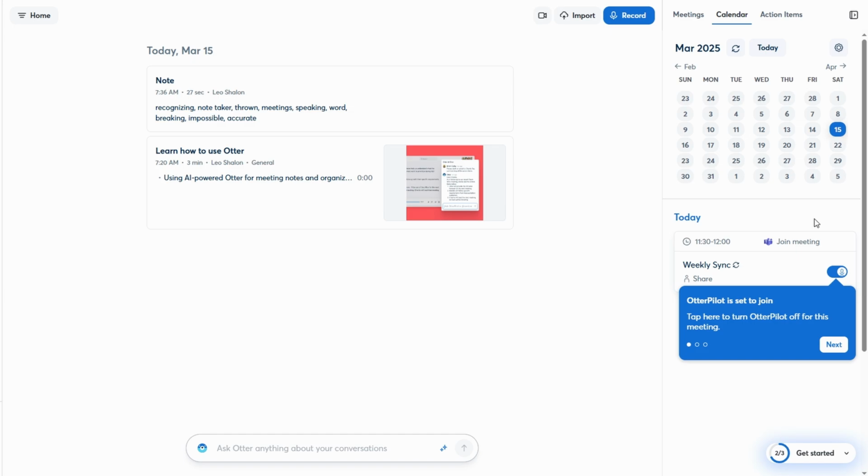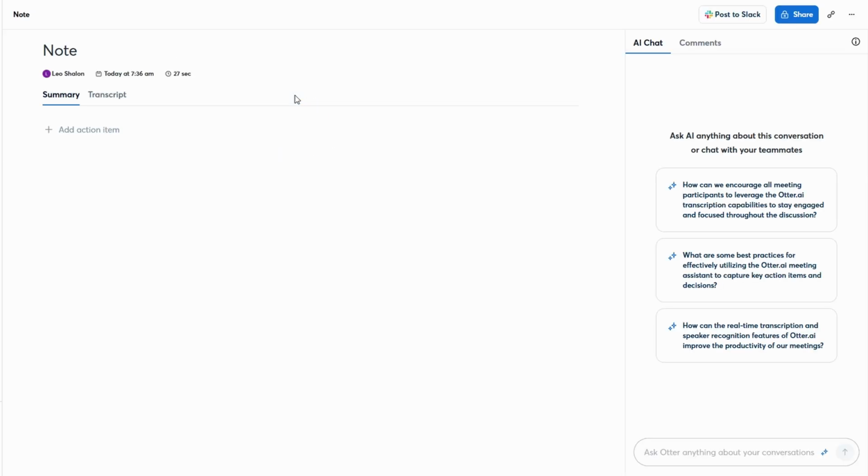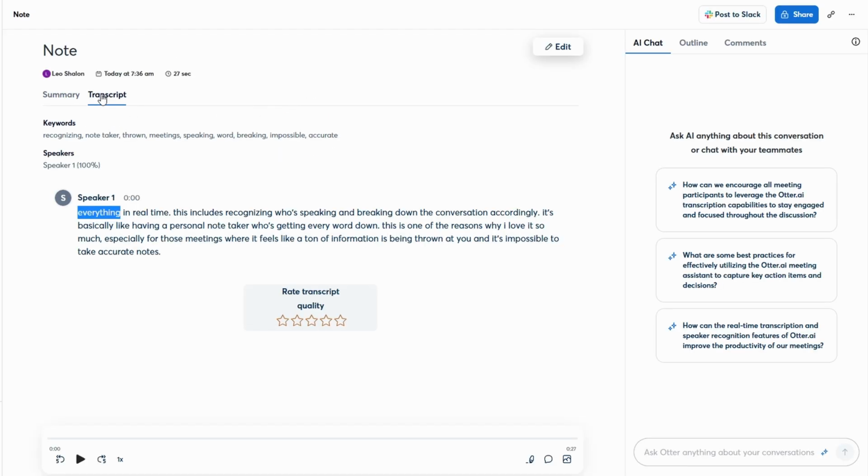Otter helps streamline your entire process, making it easier to manage meetings, tasks, and communications all in one place. When it comes to sharing your work or keeping records, Otter makes it incredibly simple. You can export your transcriptions in a variety of formats, including PDFs, text files, or even audio files. Let's say you want to share the meeting notes with your team or send them to a client.